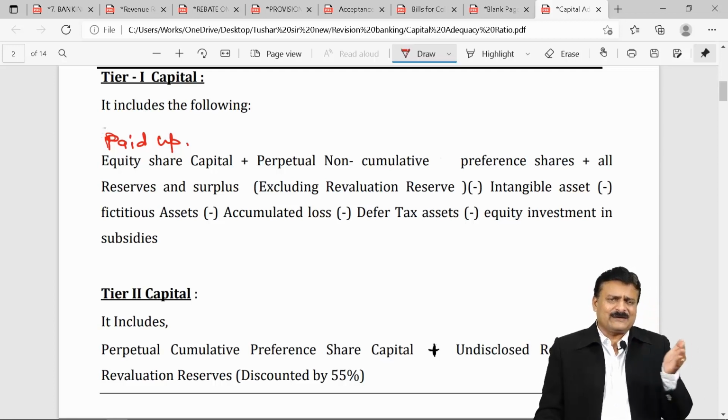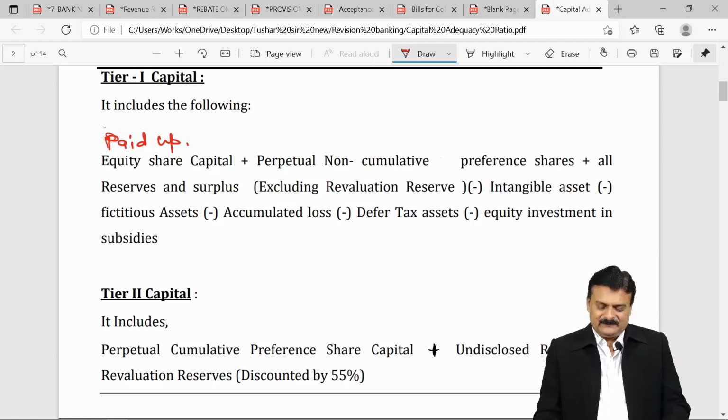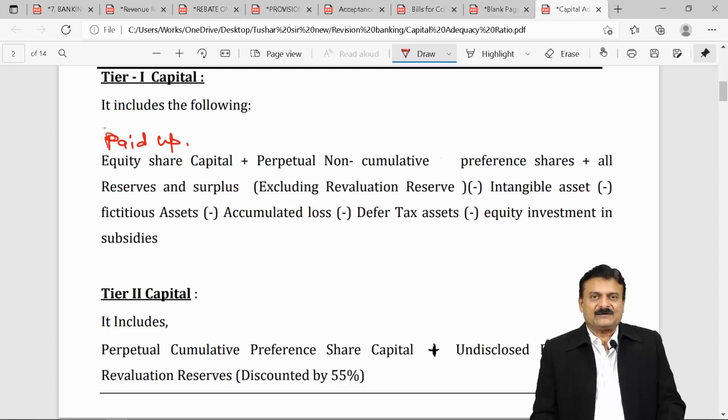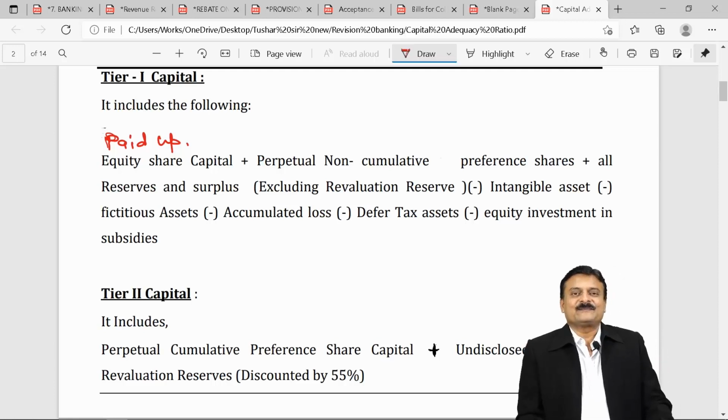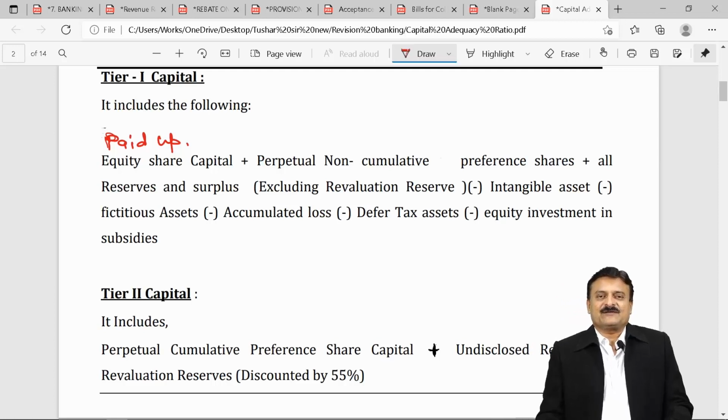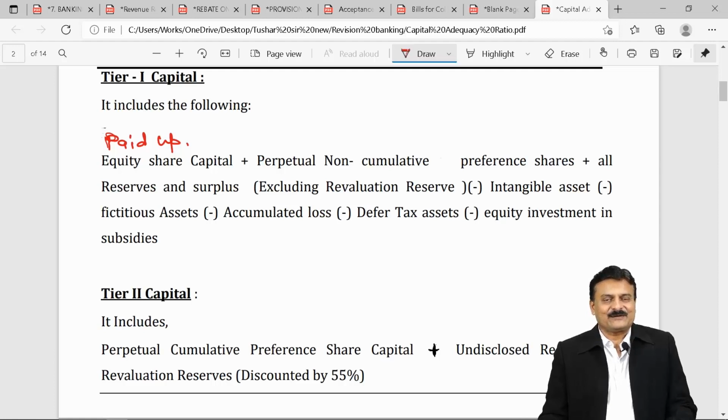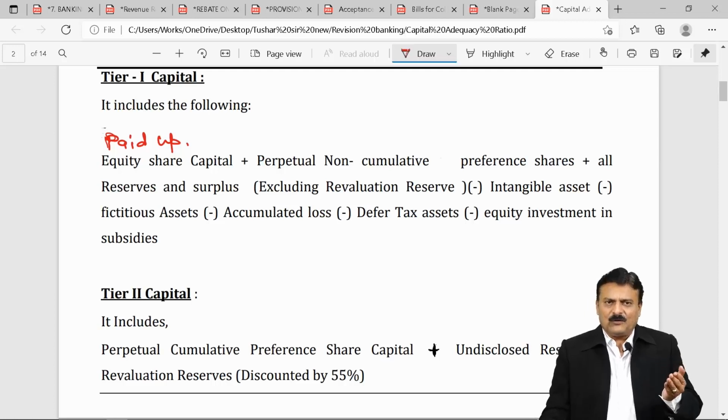It's always kept as a separate thing. Minus intangible assets, minus fictitious assets, minus accumulated loss, minus deferred tax asset, and minus equity investment in subsidiaries. All these are guidelines given by Basel Committee and we have to follow accordingly.